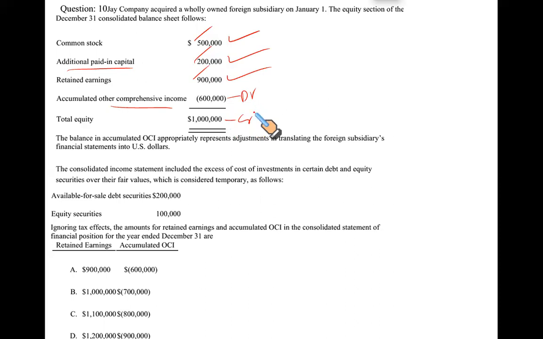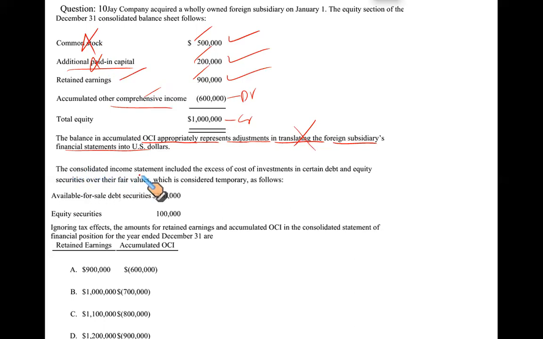Now, listen to the information. The balance in the accumulated other comprehensive income appropriately represents adjustments in translating the foreign subsidiary financial statements into US dollars. Foreign currency translation is a topic discussed in your CMA Part 2, Section B, Unit 8, Subunit 8.3. This is not relevant here, the translation and any gain and loss. We are interested in how these investments might have affected the retained earnings and the accumulated other comprehensive income, and these two are also not relevant. So we are just looking at it from the point of view of what we're doing right now.